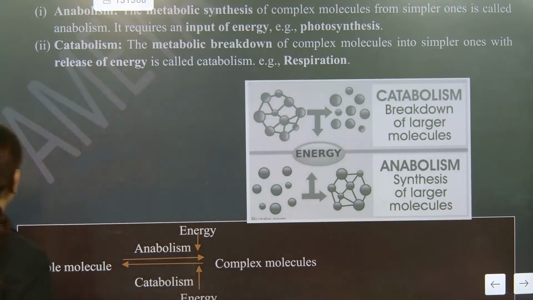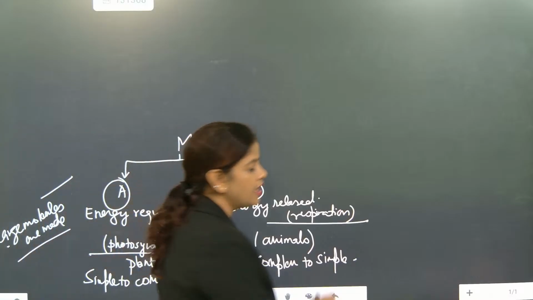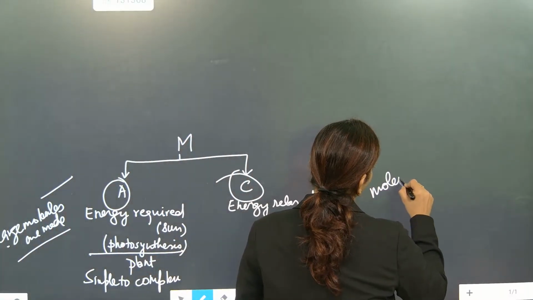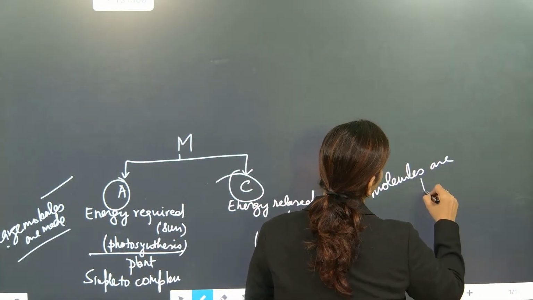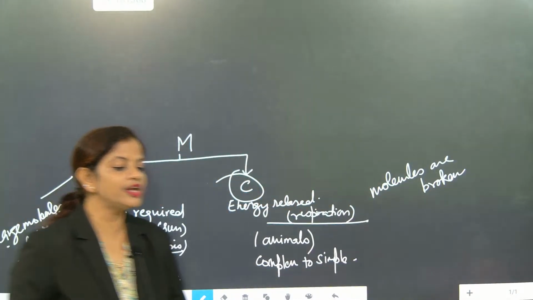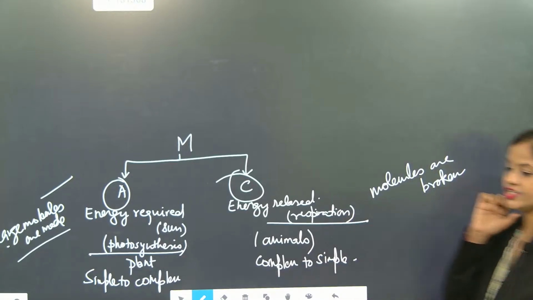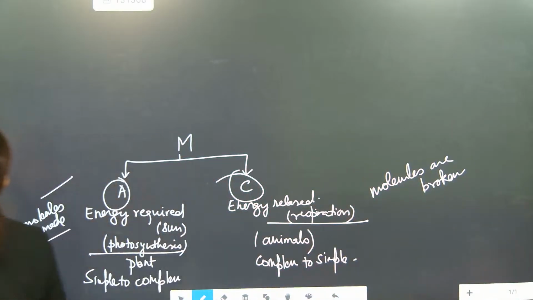Here large molecules are made, like carbohydrate, protein and fat molecules. Here molecules are broken down to release energy. So molecules are broken down to release what? Energy. So this is about catabolism and anabolism.